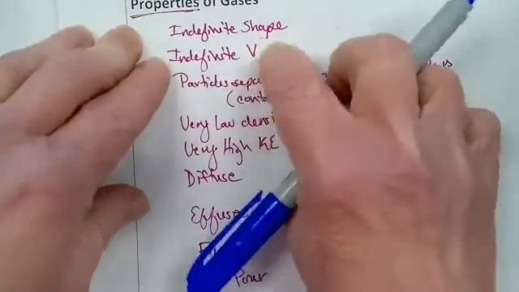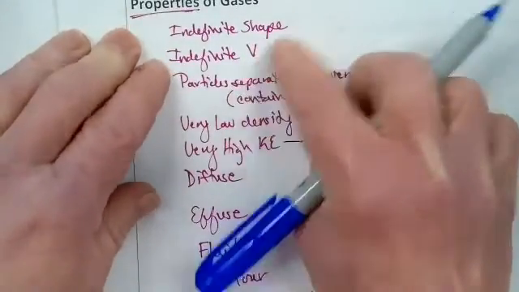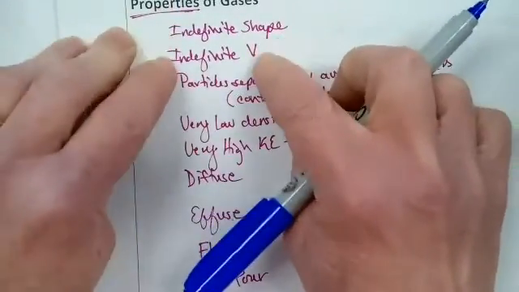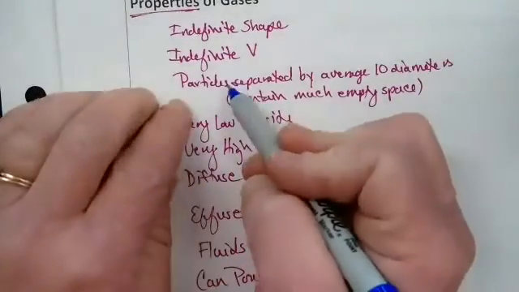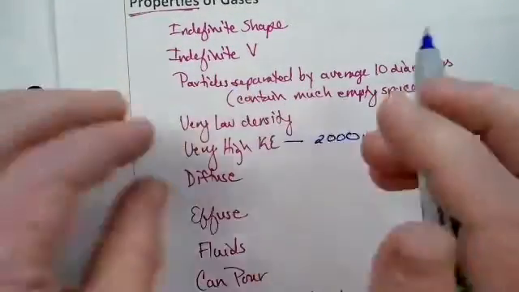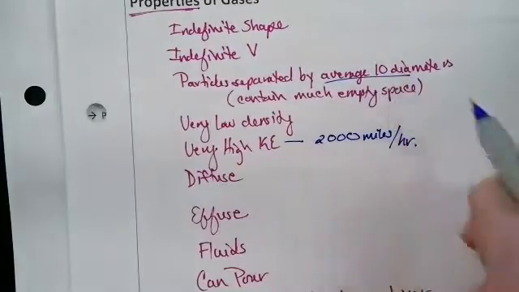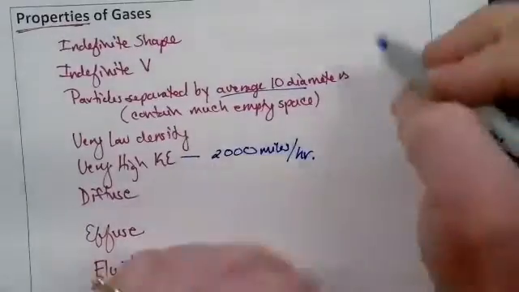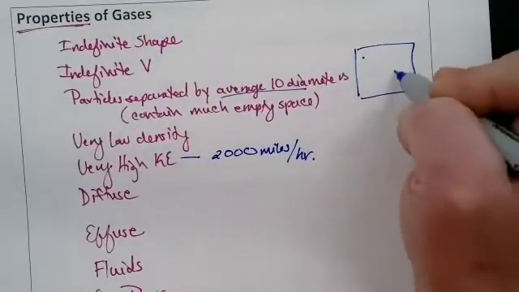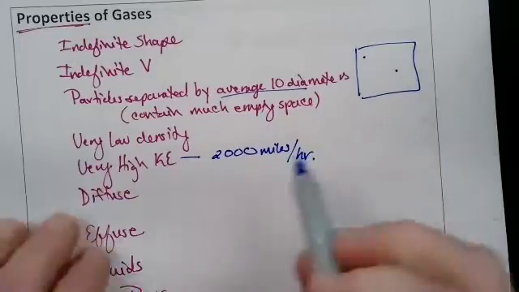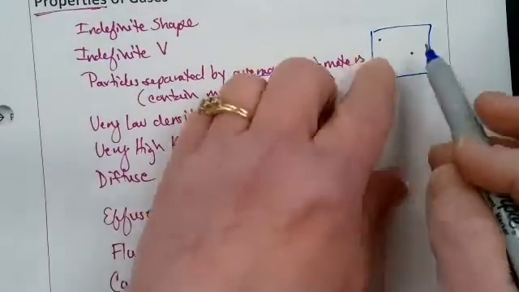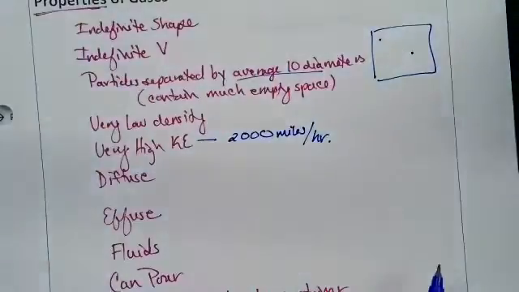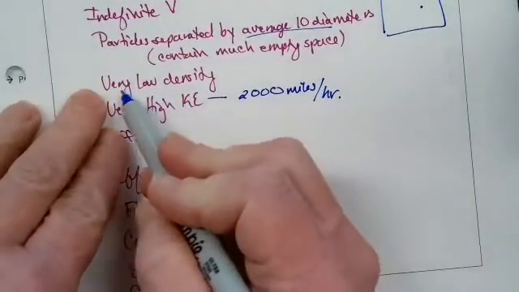That gives them their volume, but they take on the shape and then that entire volume of their container. We know that the particles are separated by an average of 10 diameters between one gas particle and another. And so gas particles have a lot of empty space. Remember, emptiness, nothing is a vacuum. That then delivers the very low density.